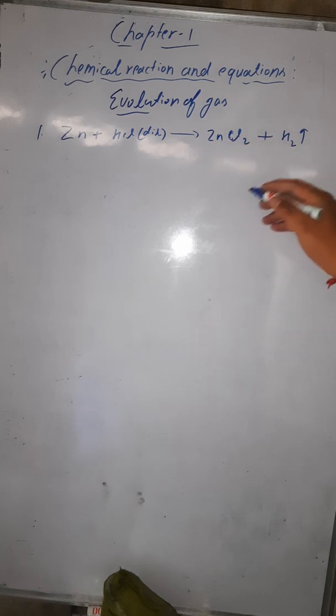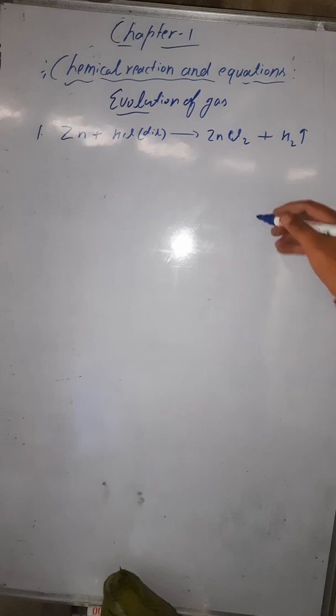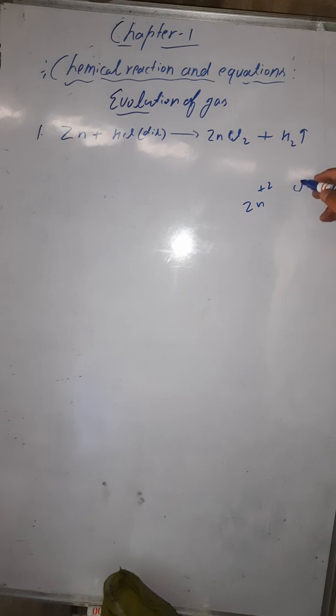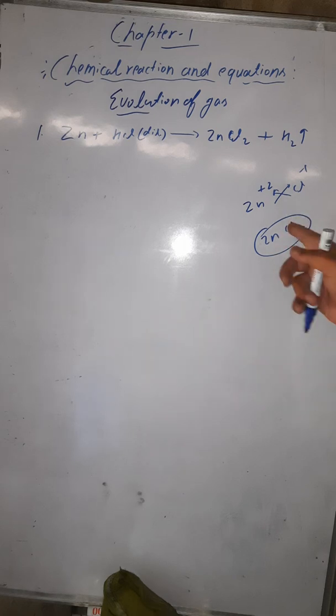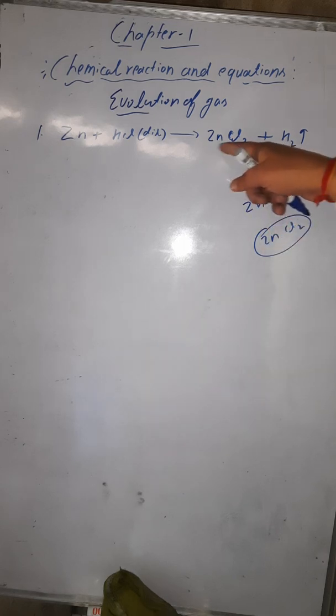Now if I ask you why I have written ZnCl2, why not ZnCl or ZnCl3? This is the compound. If you know the valency of the different elements, let's say zinc has the valency of +2 and chlorine has the valency of -1. Now you have to cross multiply it. So with zinc, 1 will come, Zn1, and with chlorine, Cl2 will come. So ultimately you can write ZnCl2. This will be the final compound, zinc chloride. So this is how we write the compound. That's why I have not written ZnCl3 or ZnCl.